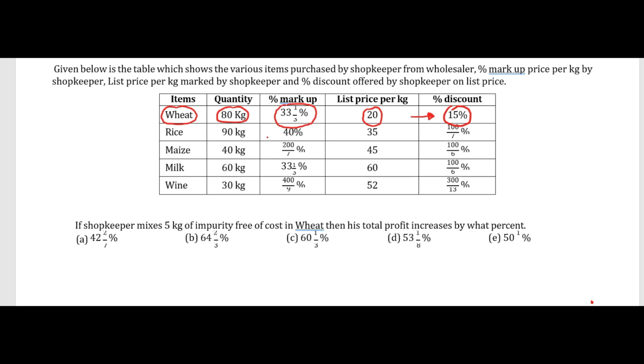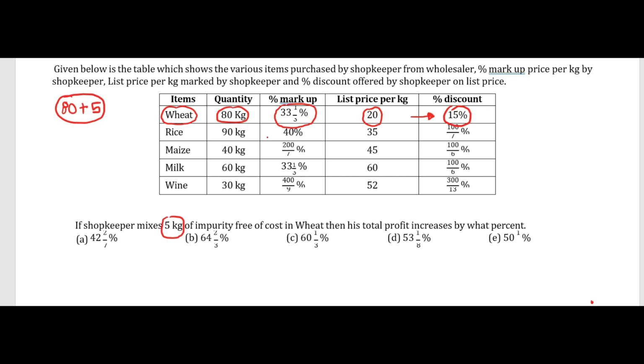And we have a very interesting question. If the shopkeeper mixes 5 kilograms of impurity free of cost into the wheat, then his total profit increases by what percent? So if he has these 80 kilograms, he places together with them 5 kilograms of something that's useless, that doesn't have any value. So here he has 85 kilos, and those 5 kilos are actually sold as wheat. So the profit increases, and our question is how much percent the profit increases if he uses this unethical practice.